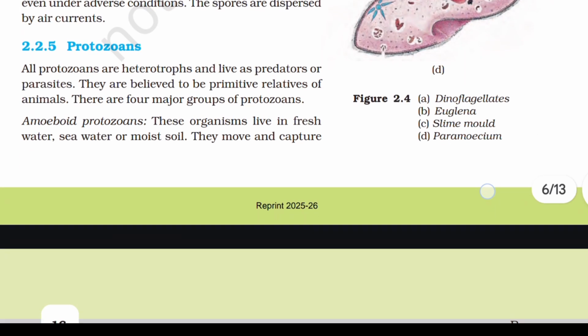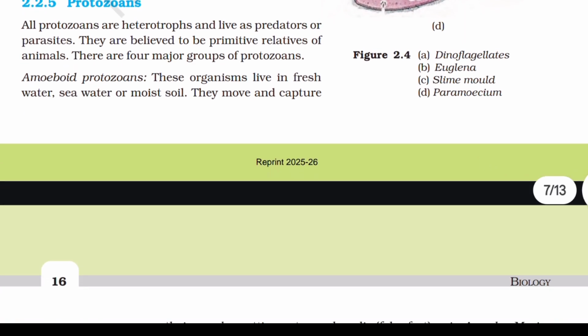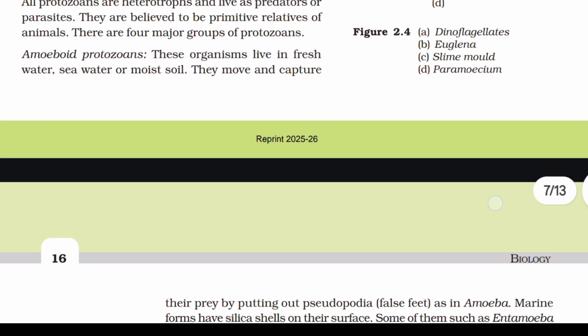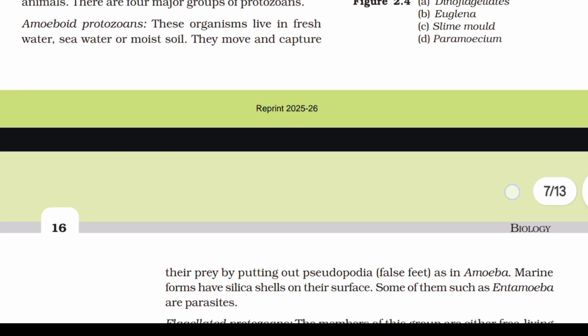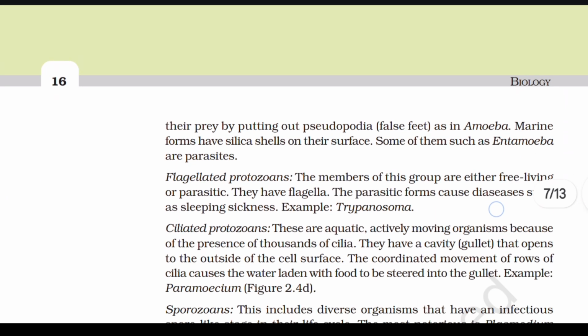2.2.5 Protozoans. All protozoans are heterotrophs and live as predators or parasites. They are believed to be primitive relatives of animals. There are four major groups of protozoans. Amoeboid protozoans. These organisms live in fresh water, seawater, or moist soil. They move and capture their prey by putting out pseudopodia, as in Amoeba. Marine forms have silica shells on their surface. Some of them, such as Entamoeba, are parasites. Flagellated protozoans. The members of this group are either free-living or parasitic. They have flagella. The parasitic forms cause disease such as sleeping sickness, for example Trypanosoma.